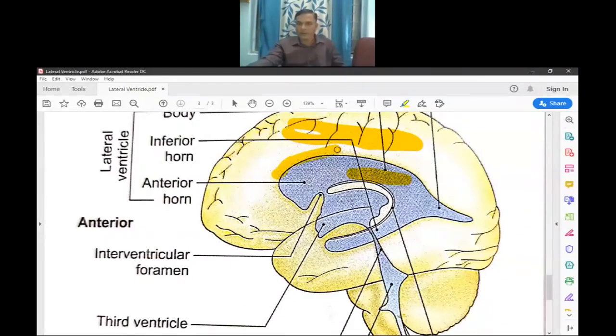So this is the corpus callosum. The trunk of the corpus callosum lies above the central parts of the lateral ventricle.